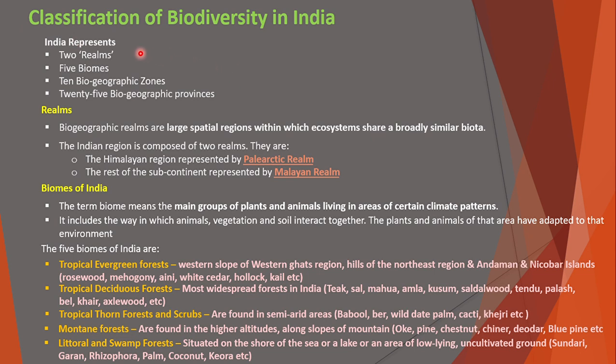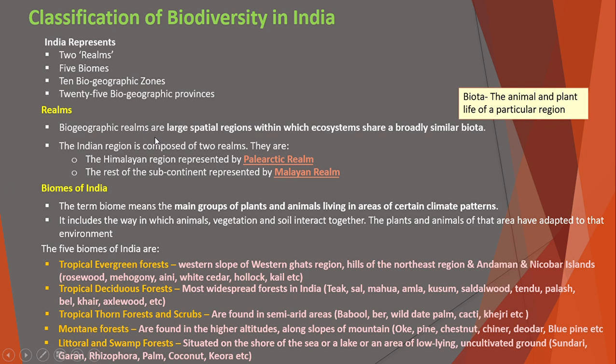In India, it represents two realms, 5 biomes, 10 biogeographic zones, and 25 biogeographic provinces. Now, what are these realms, biomes, biogeographic zones, and provinces? Let's see. First, the realms. What do we call realms? Biogeographic realms are large spatial regions within which ecosystems share a broadly similar biota. What does biota mean? Biota is the animal and plant life of a particular region.